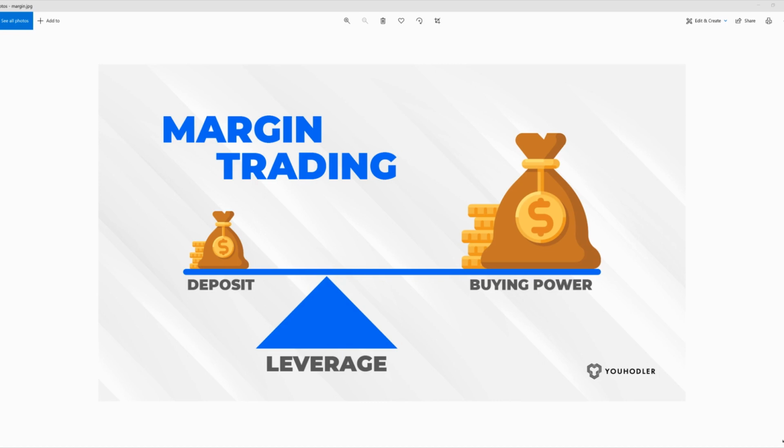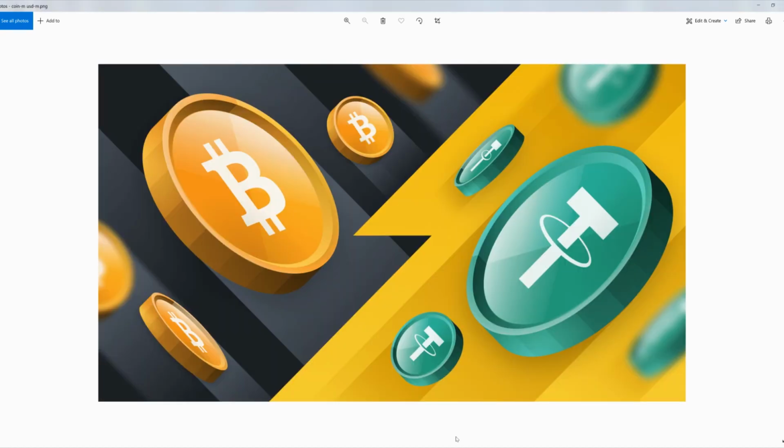Margin trading is borrowing money from an exchange using leverage, giving us more purchasing power on our money. So in order to trade margin, we need to deposit collateral. Collateral is the thing you give an exchange as security for what you receive. For example, if you were to rent a car for the day, you would have to deposit a safety deposit. Let's say $500, and that $500 would be collateral.